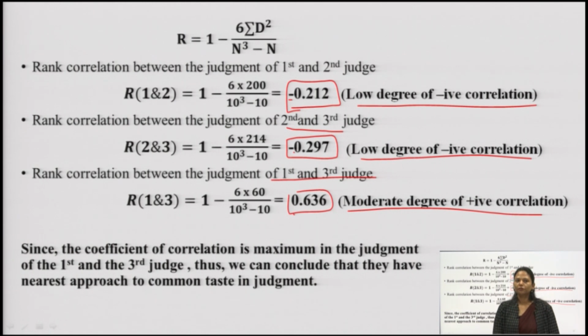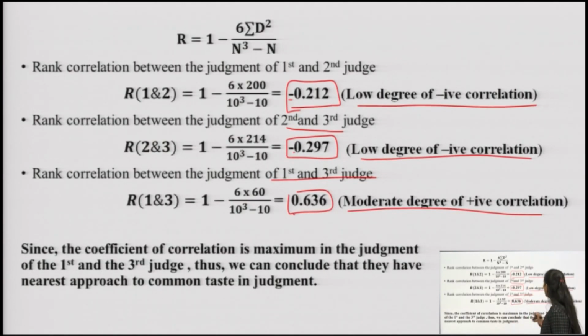Since the coefficient of correlation is maximum for judges 1 and 3, we can conclude that they have the nearest approach to common taste in judgment.